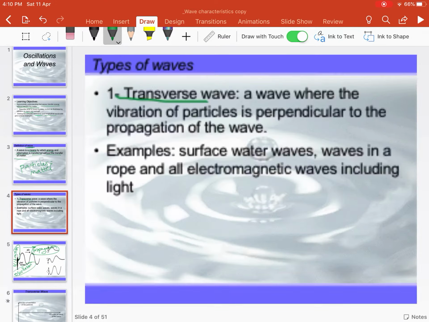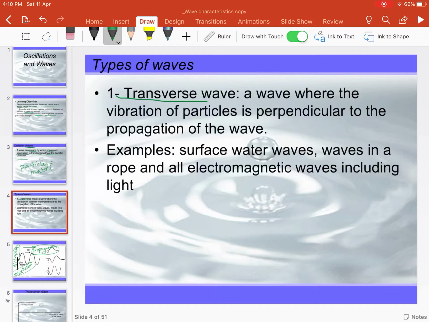So if I go back to the definition of transverse wave, it's a wave where vibration of particles is perpendicular to the propagation of the wave. For example, surface water waves and waves in a string or rope, and all the electromagnetic waves including light.